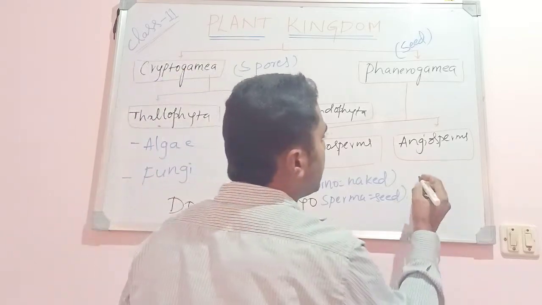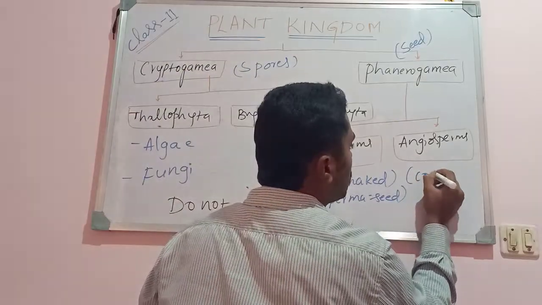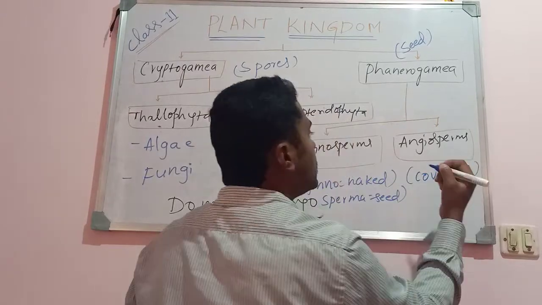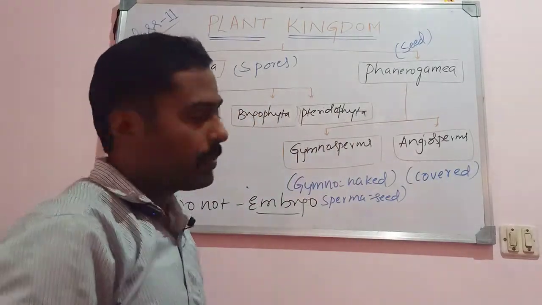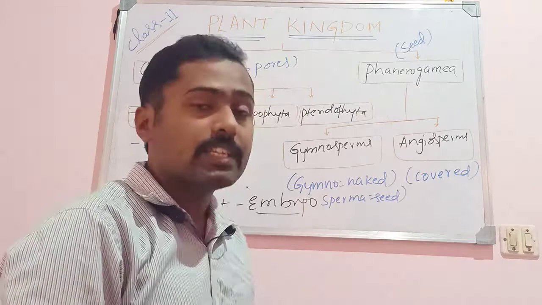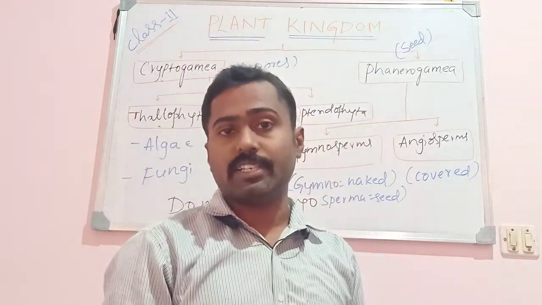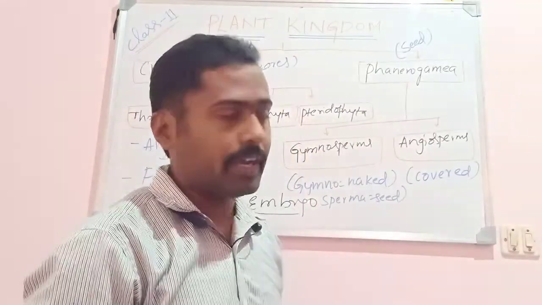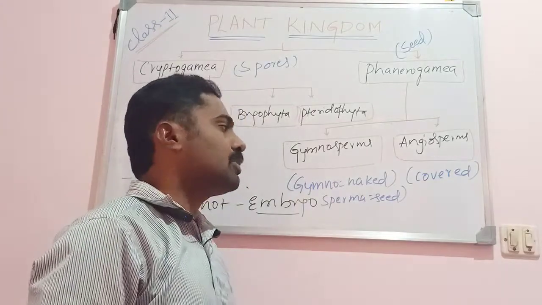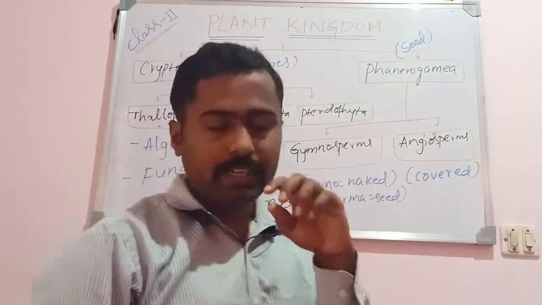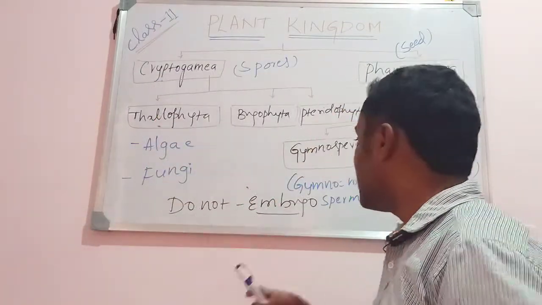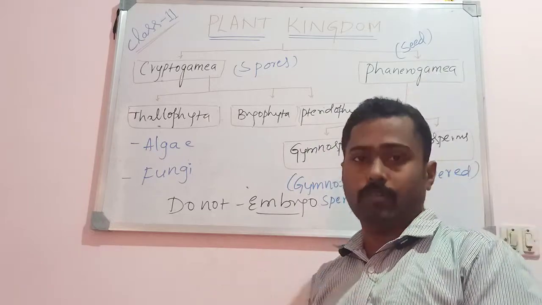Whereas angiosperm, angion means covered and sperma means seeds. Those plants which bear covered seeds are called angiosperms. In gymnosperms the seeds are naked, which means the seeds are not covered by the fruit wall.